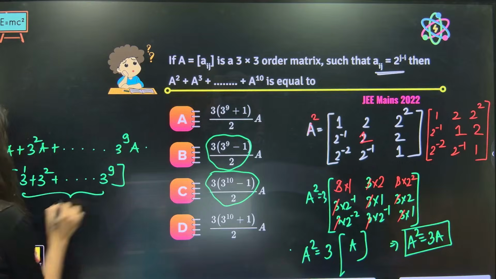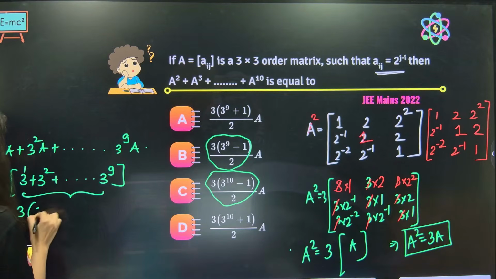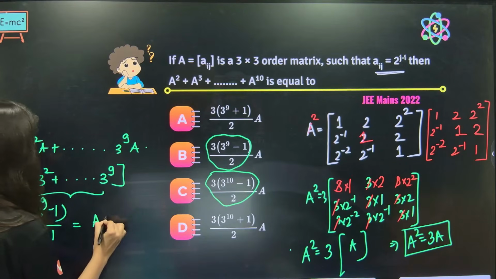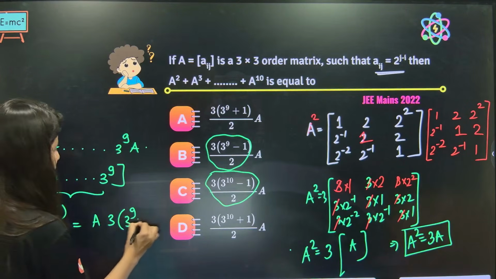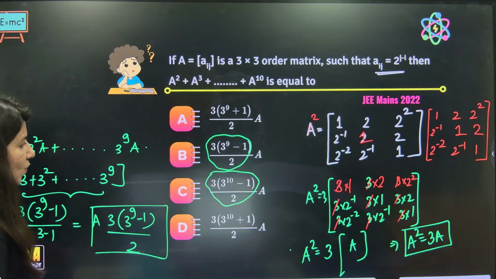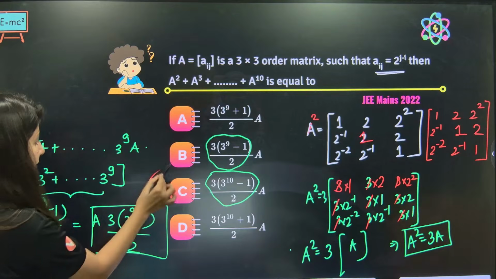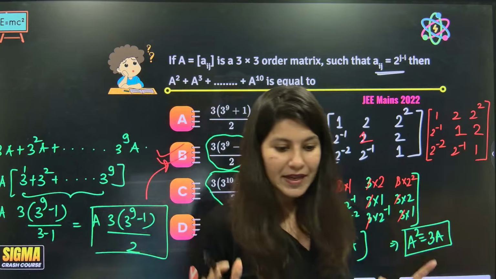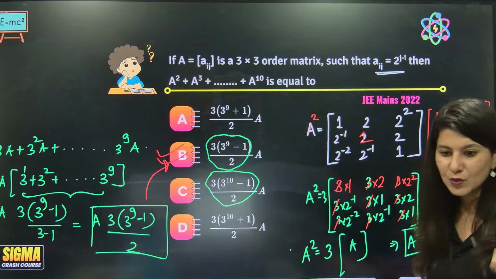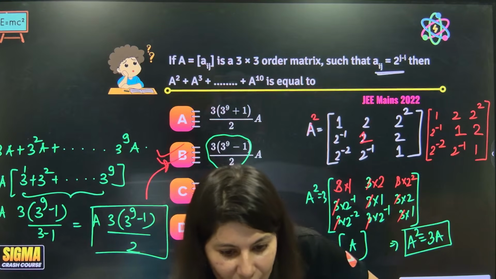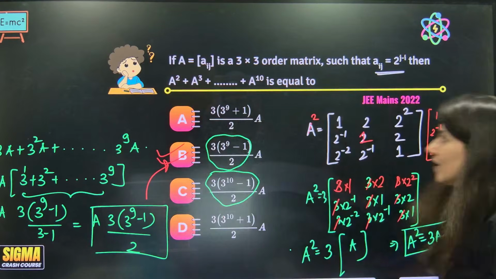GP of 9 terms. First term A, r power n minus 1 upon r minus 1. Can you see how beautifully this question has unfolded? So 3 power 9 minus 1 is matching with, can you see, option B. JEE Main 2022. Pattern based multiplication. How many of you are understanding? Yes? All right. Clear? Pattern based question.